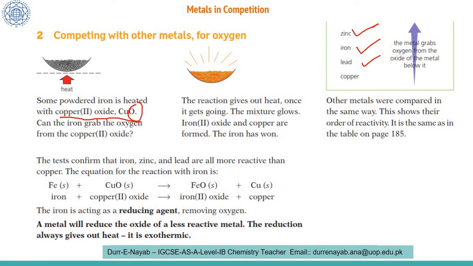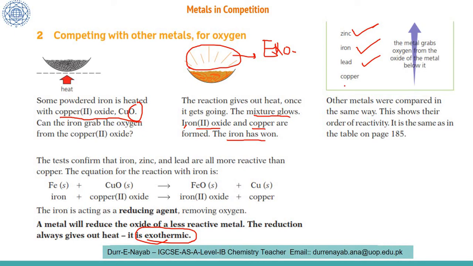What we analyzed: when the reaction gives out heat, there was heat coming out. This gives us an idea that this is an exothermic reaction. The heat was given off from this spot, and when the reaction gets going, the mixture was glowing brightly. You can say some shine was coming out from this pot, and iron oxide was produced. The iron was changed into iron oxide, and copper was left as a metal. So this means iron has grabbed, stolen, taken the oxygen from the copper oxide.